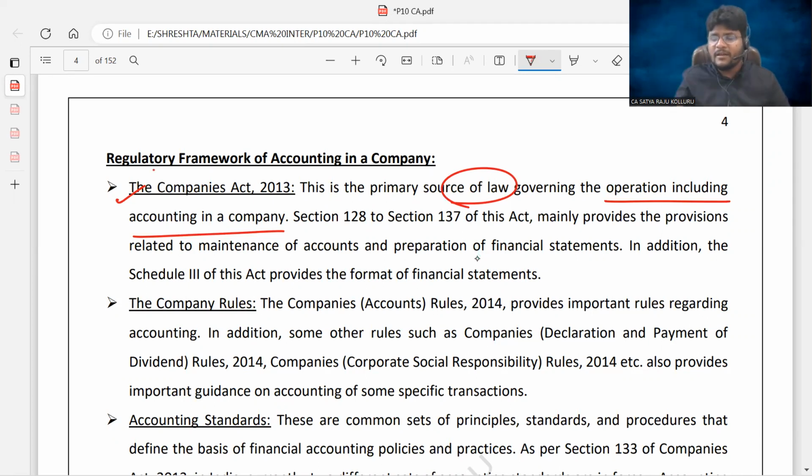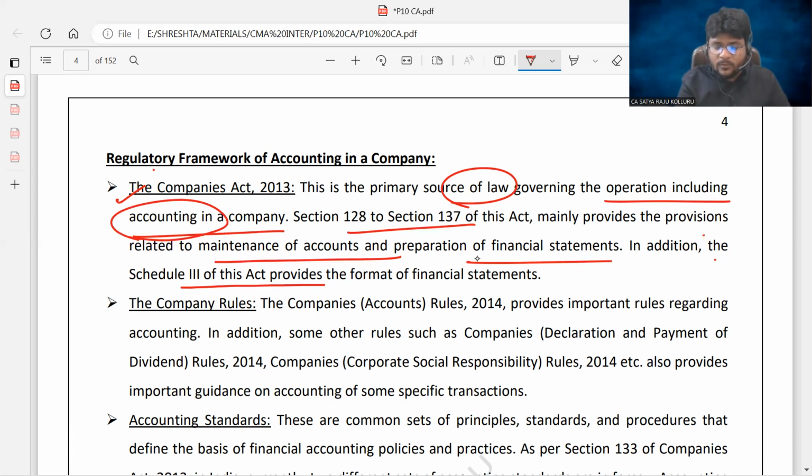How can we take a decision when a particular circumstance occurs? Do you understand? All such operational issues are going to be resolved by the Companies Act 2013. Not only that, the maintenance of books of accounts is also governed by the Companies Act 2013. Sections 128 to 137 of this Act mainly provide the provisions related to maintenance of accounts and preparation of financial statements, etc. In addition, Schedule 3 of this Act provides the format of the financial statement.